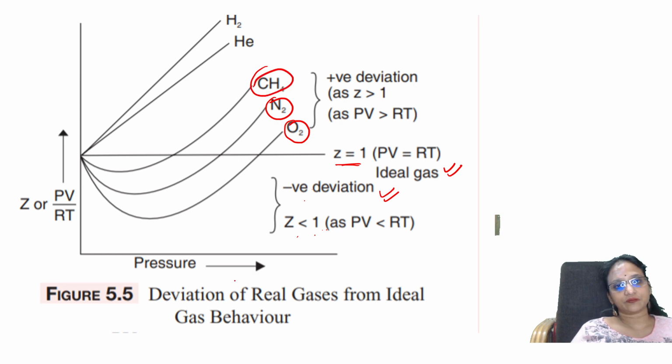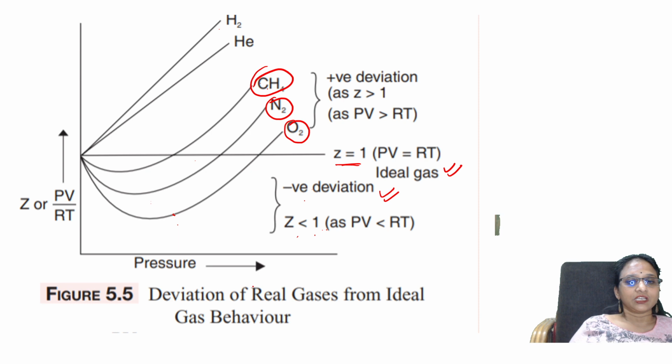Gases like hydrogen, helium have positive deviation, but after some time, not initially. First they have negative and then they go to positive deviation. See here, first they have negative, then they get a positive. We'll see why. Hydrogen is completely positive because it has Z value greater than 1.